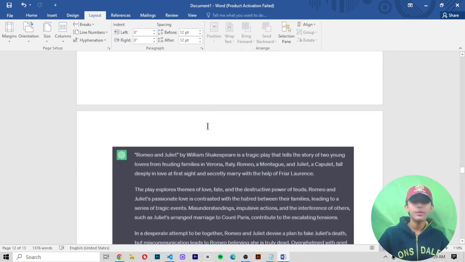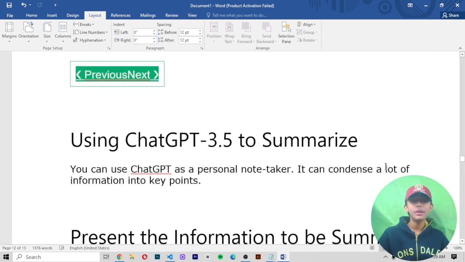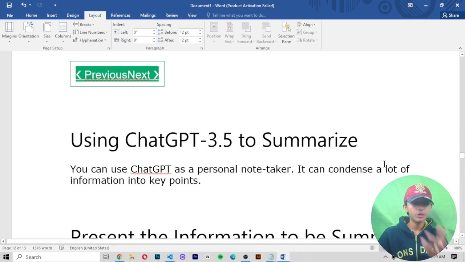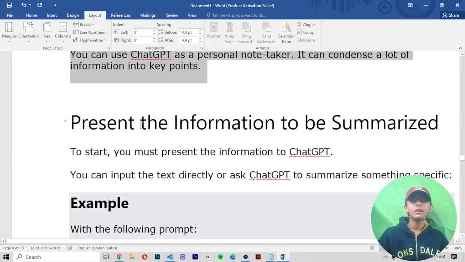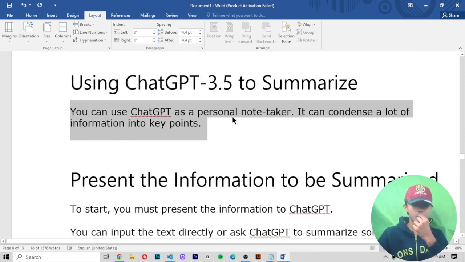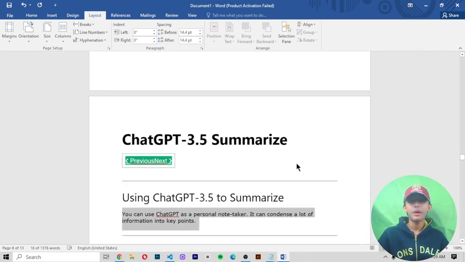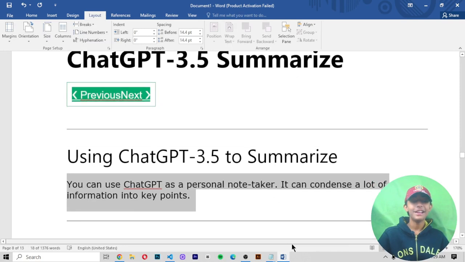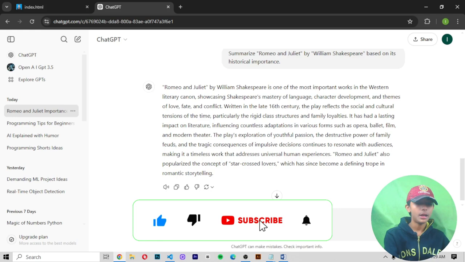I hope your concept will be clear about summarize. We are not going deeper into it in today's video, but you can use ChatGPT as a personal note taker. It can condense a lot of information into key points. So you can use this with ChatGPT. Now here you can see it like this. ChatGPT 3.5 will summarize. So like that you can use ChatGPT, or if you write there, summarize